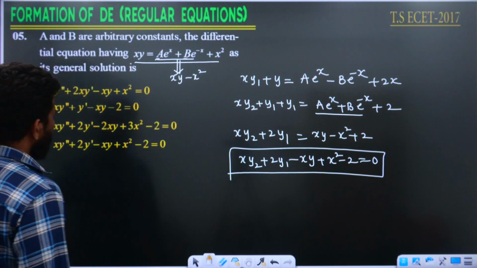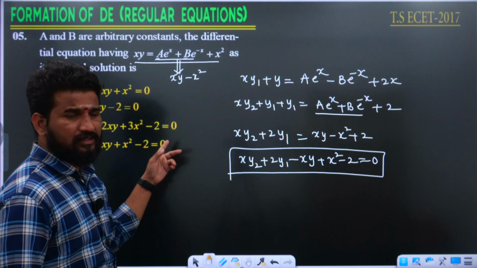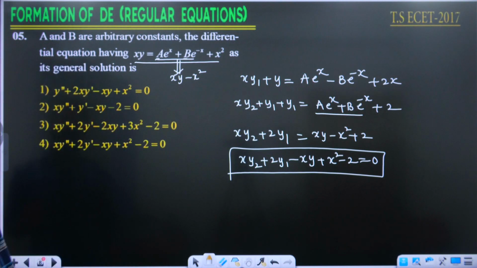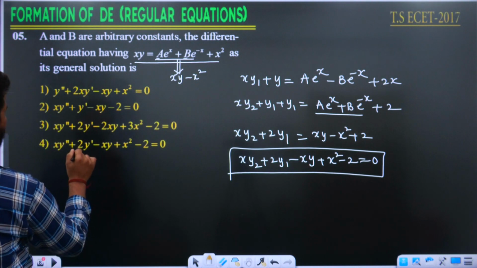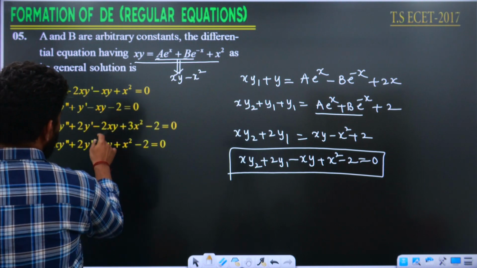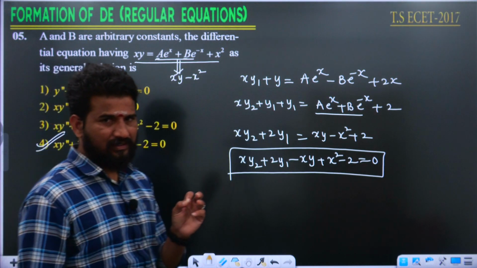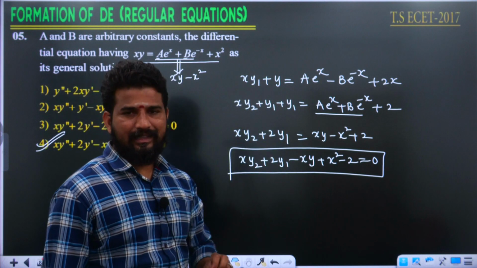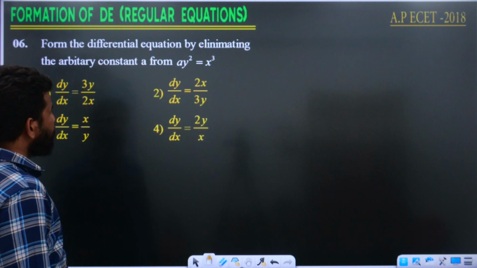Look at the options there. Here y2 was given as y double dash, y1 was given as y dash. That is only the difference. xy2, 3 possibilities. Next 2y1, 2 possibilities, these 2 possibilities. Minus xy, minus 2xy, only the fourth option will be the right answer. Very simple question. This was given for 1 mark in the Telangana ECET examination 2017. Look at the next question then.